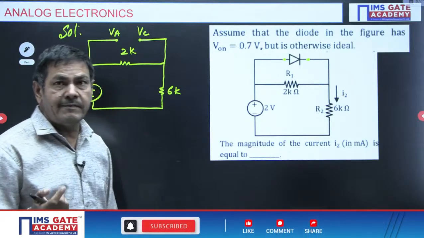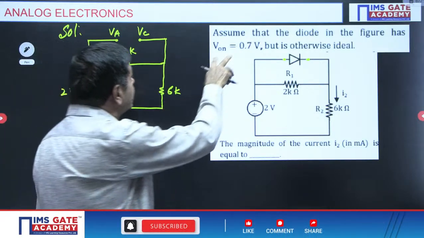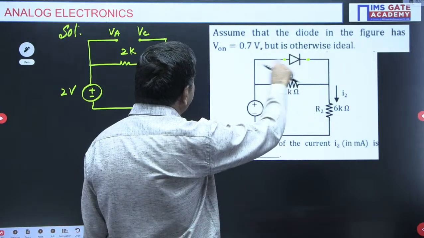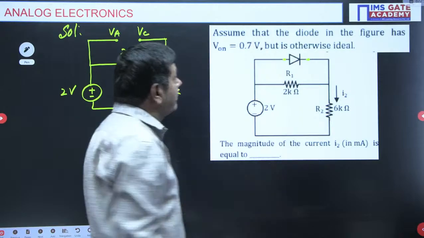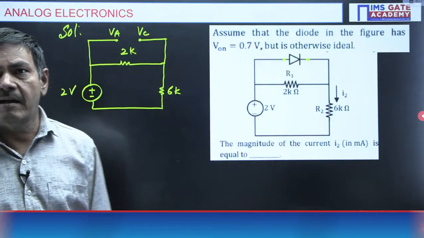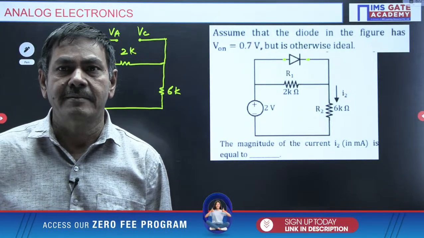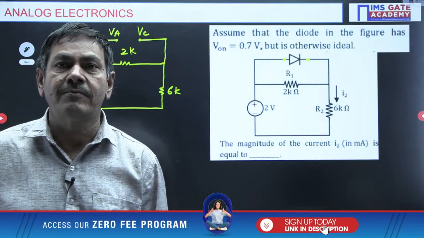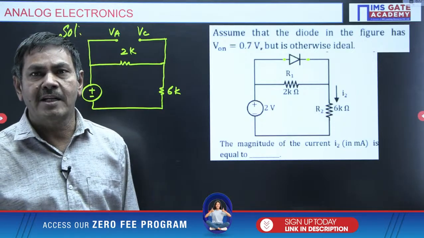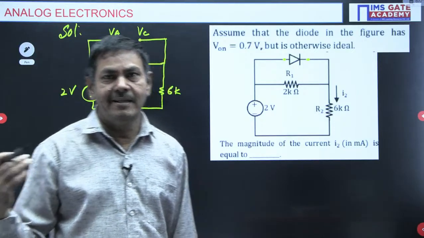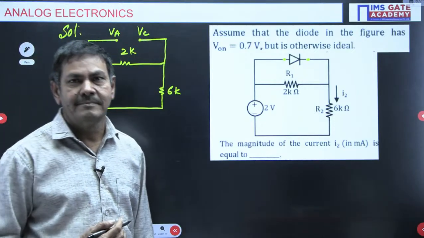VA is greater than VC. Here the diode's internal drop is given as 0.7 voltage. If VA minus VC is greater than or equal to 0.7, it is on. Otherwise, it is off only. What do you say? Is it on or off? Please respond. Your answer is required. Diode is on or off here. Anybody can give the answer?